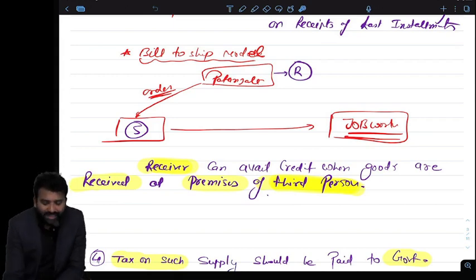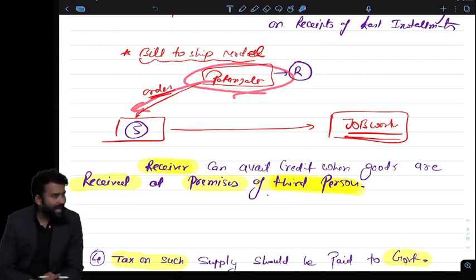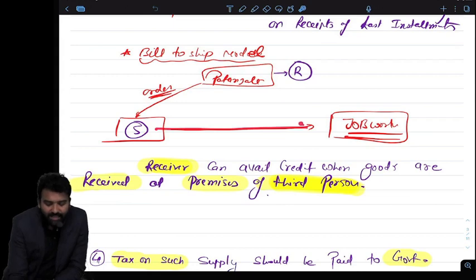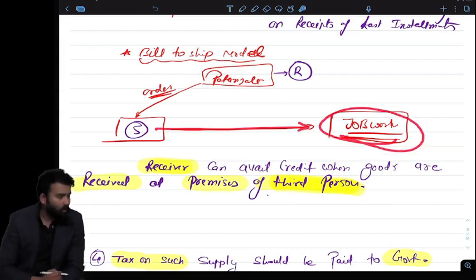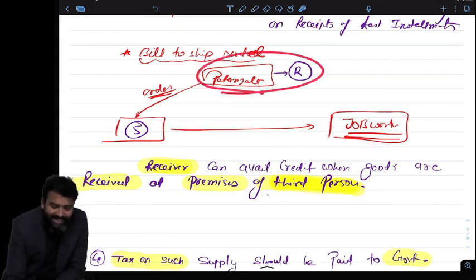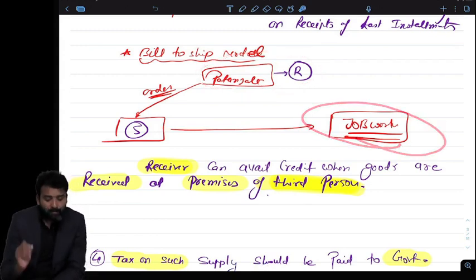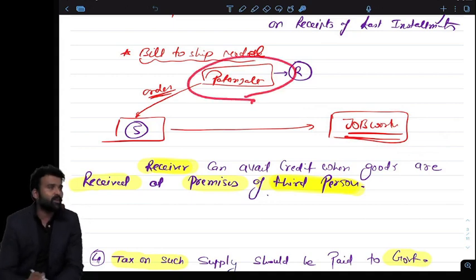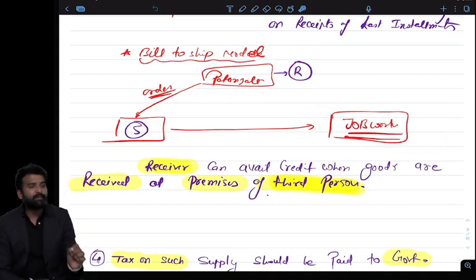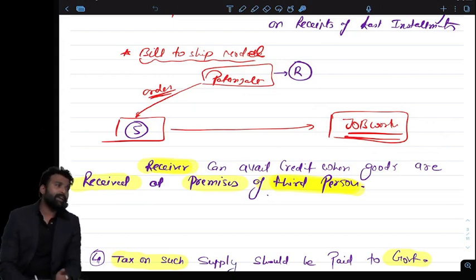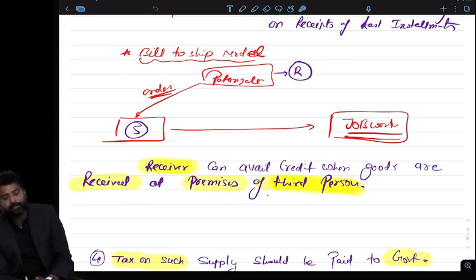Okay, so Patanjali is ordering goods from the supplier. The supplier is delivering the goods to the premises of the job worker. Patanjali can claim credit even though they are not actually receiving the goods. The goods are actually received by the job worker, but Patanjali can claim credit of those goods. It will be treated as deemed receipt of the goods.